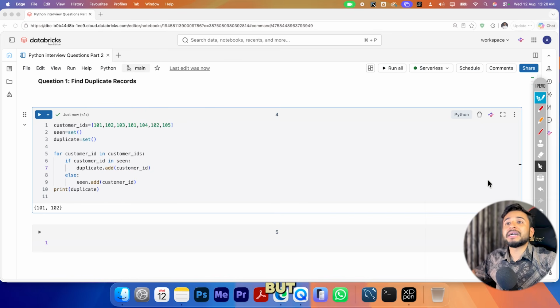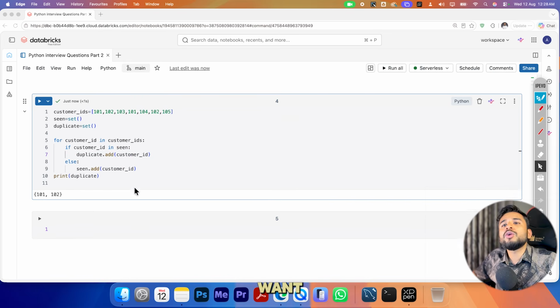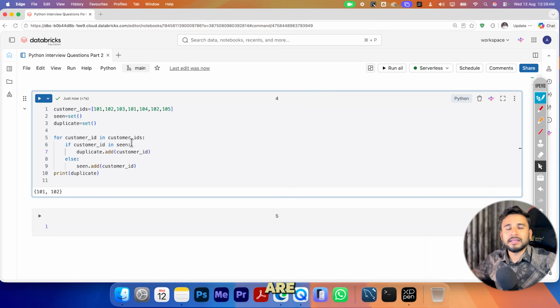I'm just adding like this, but it is a business case scenario. I want to find out how many duplicates are there. I don't want to remove the duplicates. I want to find out how many duplicates are there. So that is why we did it.